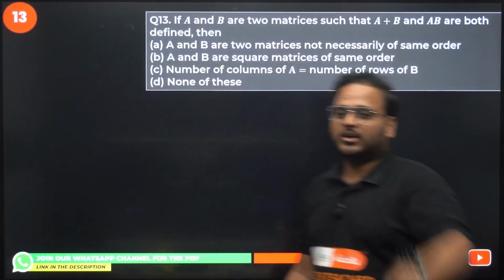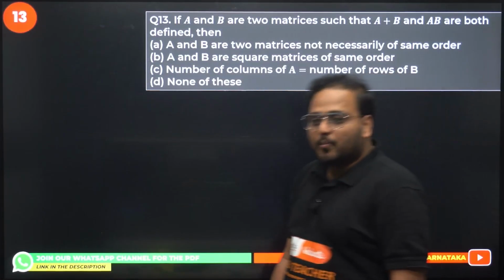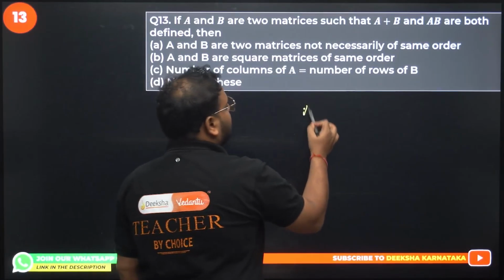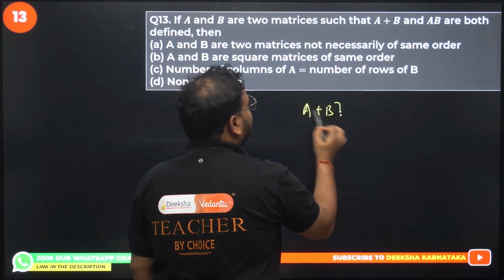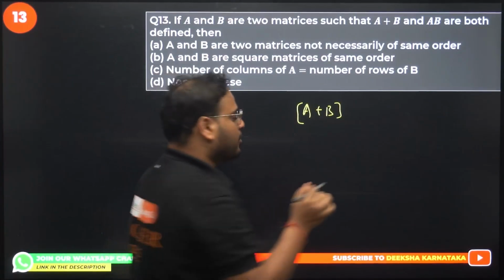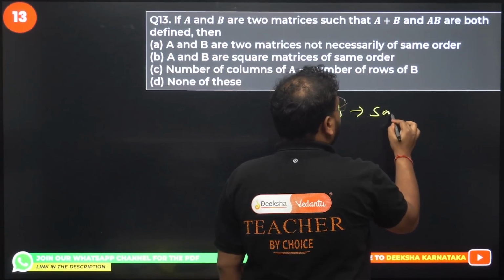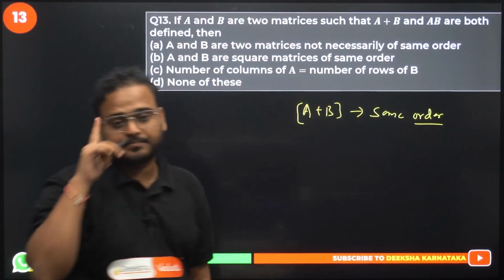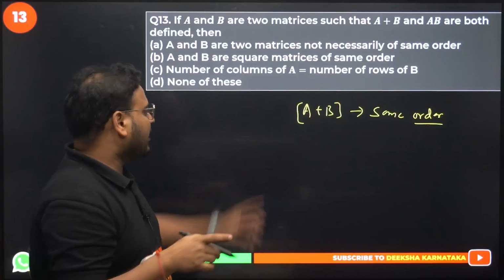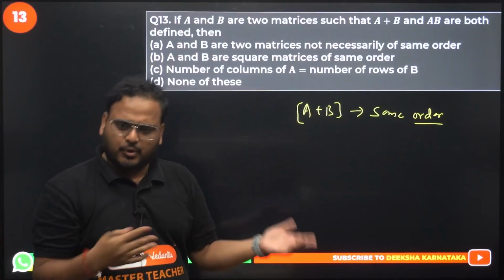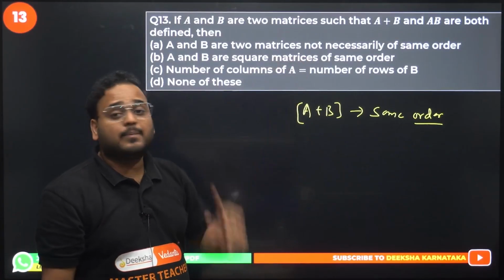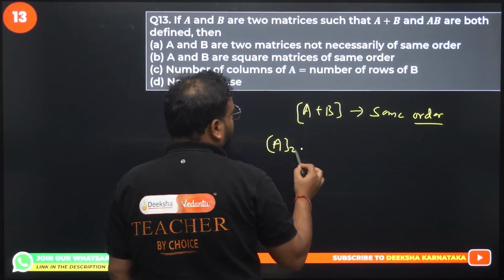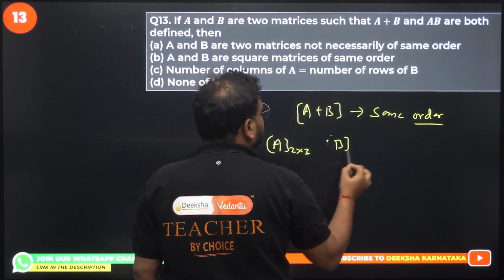Question number 13 now. If A and B are two matrices such that A plus B and AB are both defined, think about it. If A plus B is there, if we can add the matrices, it means what? It means same order. Can you add them without being the same order? You can't do that, okay? What about multiplication? Think. Let's say I take A as 2 cross 3, B as 2 cross 3.